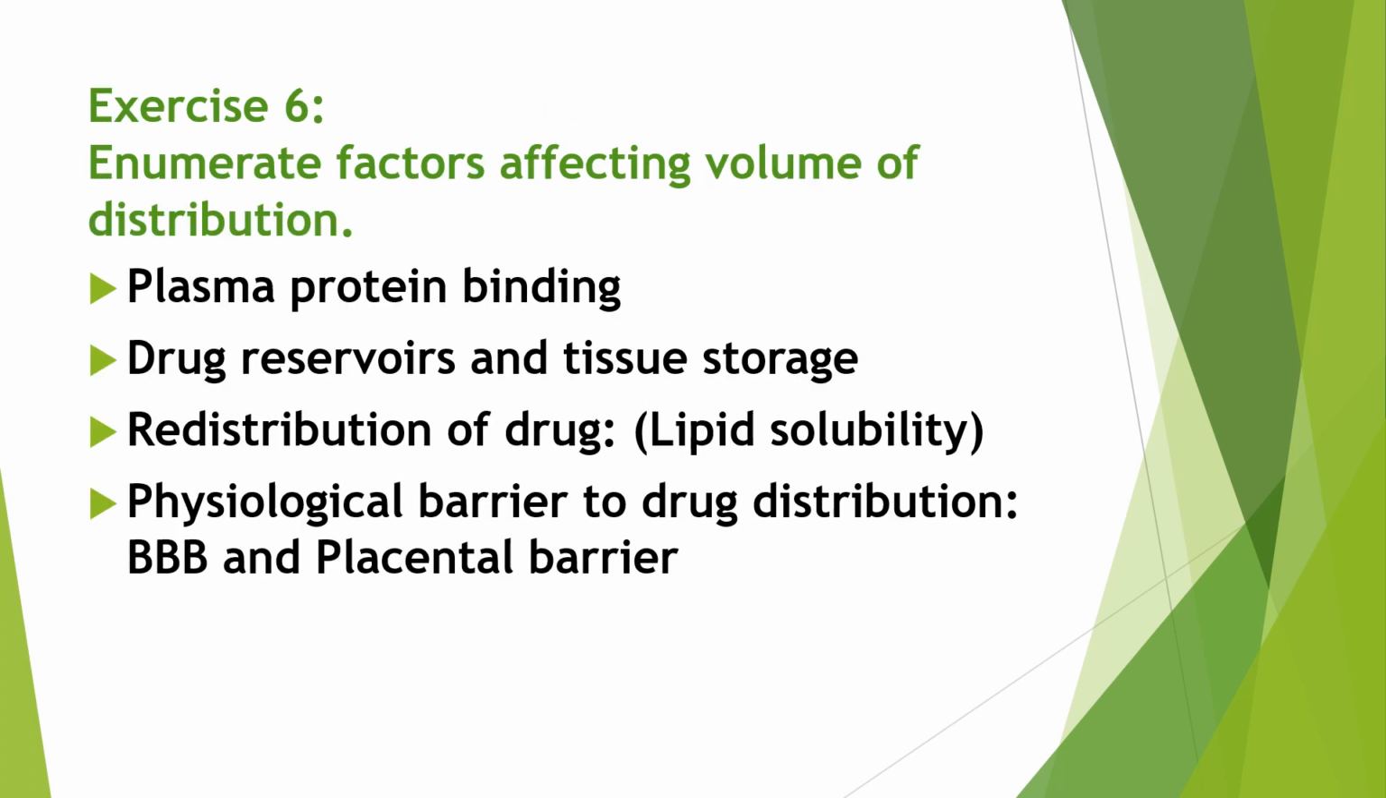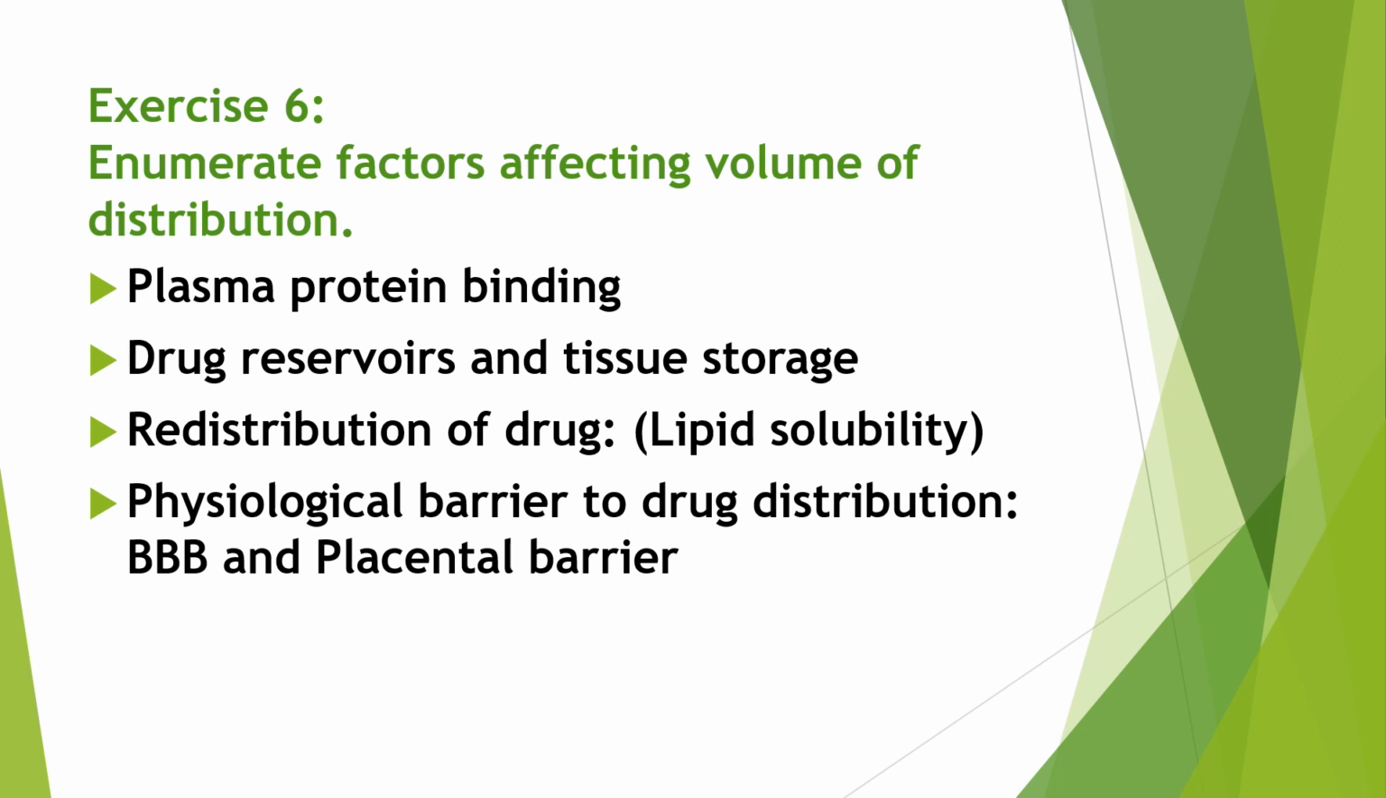Then exercise number 6. Enumerate factors affecting volume of distribution. Okay. So these are the factors which affect volume of distribution. Plasma protein binding, drug reservoir and tissue storage, redistribution of drug, that is lipid solubility, and last factor is physiological barrier to the drug distribution. It includes blood-brain barrier and placental barrier.